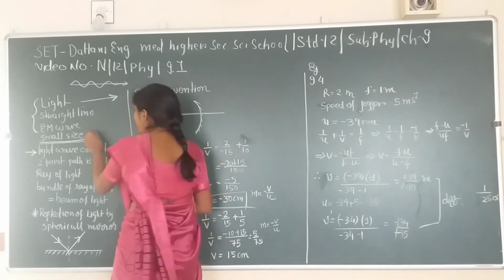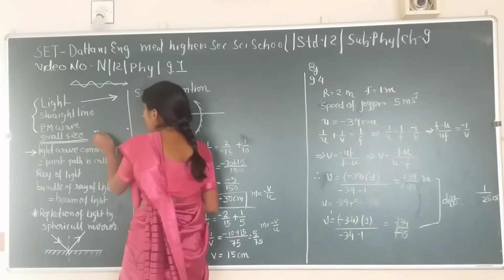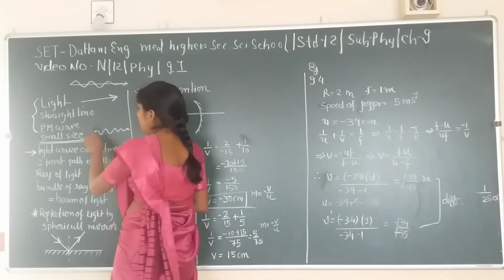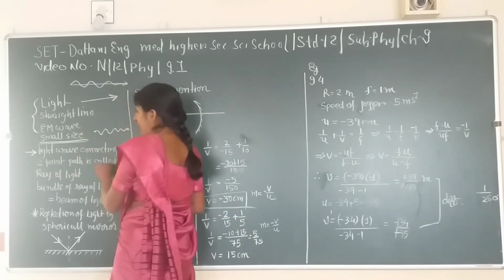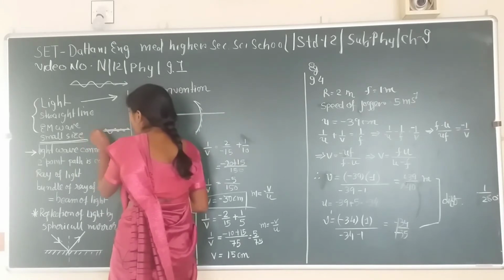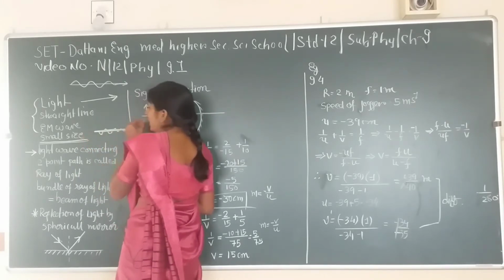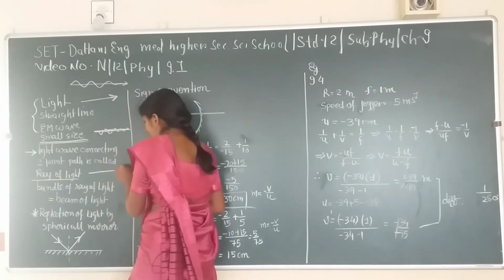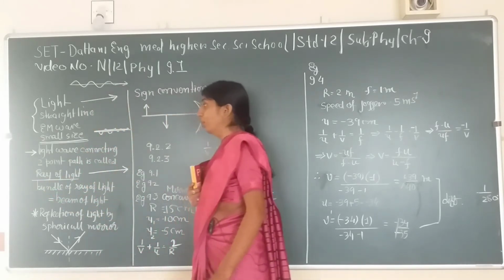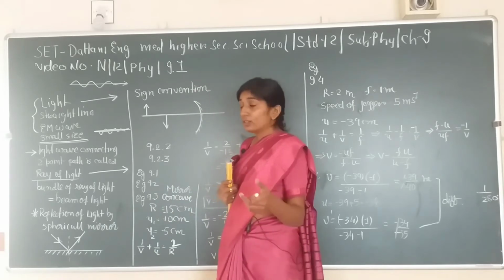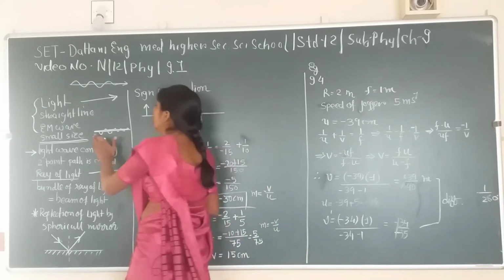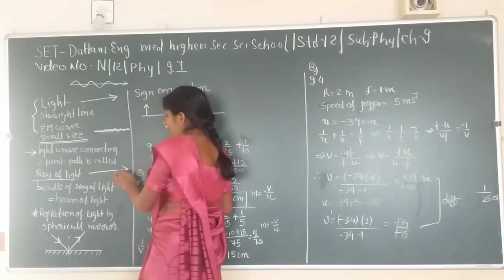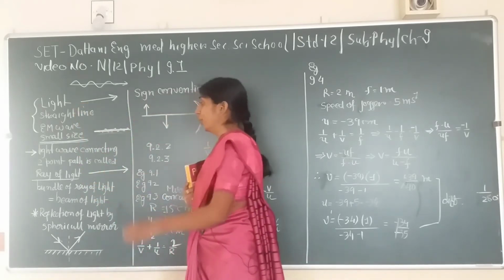Suppose these two points are connected by this light wave. So this particular path that is connecting these two is considered as a ray of light, and it is represented by this particular symbol. Because size is so small, vibrations are so small, we are not going for wave nature, we just indicate it by a ray or an arrow.